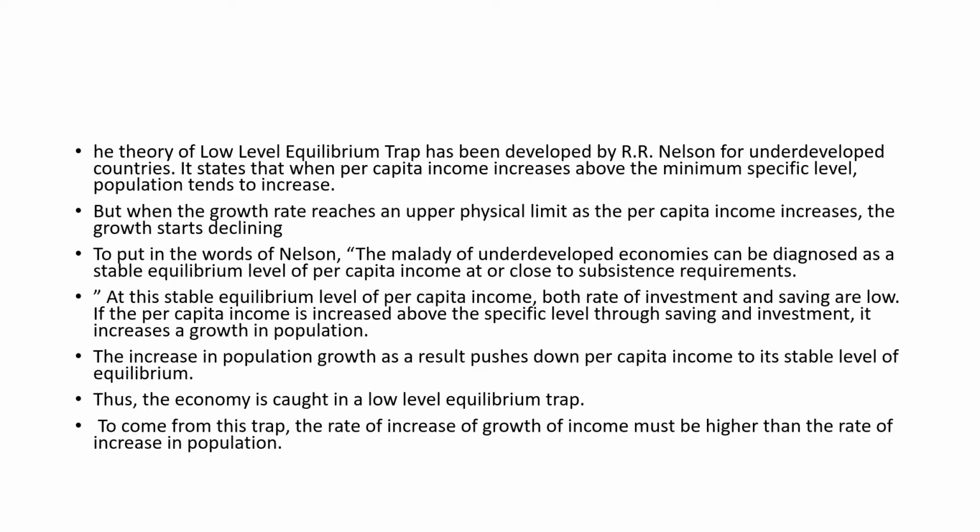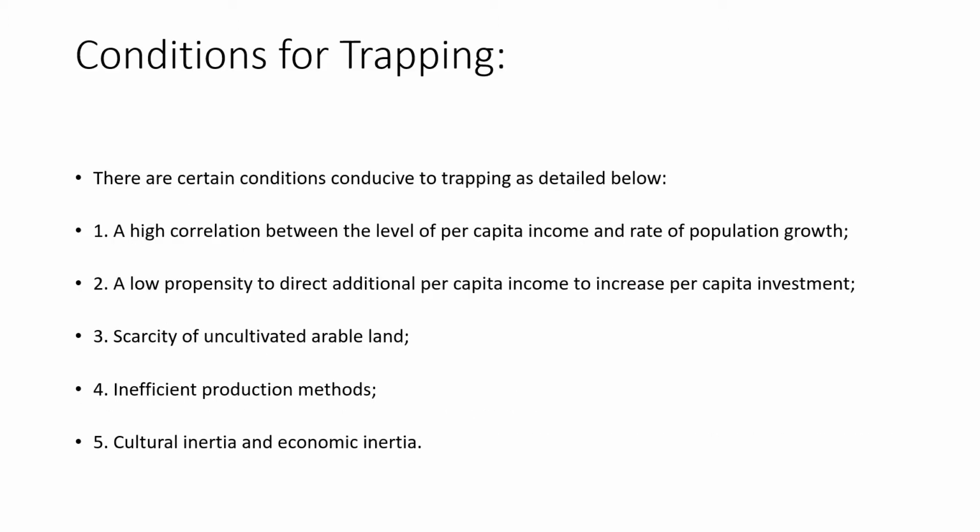As a result, the economy is caught in a phenomenon known as the low level equilibrium trap. So what can be done to help the economy come out of this trap? Here the rate of growth of income must be higher than the rate of increase in population growth. This is the only way out of the low level equilibrium trap.